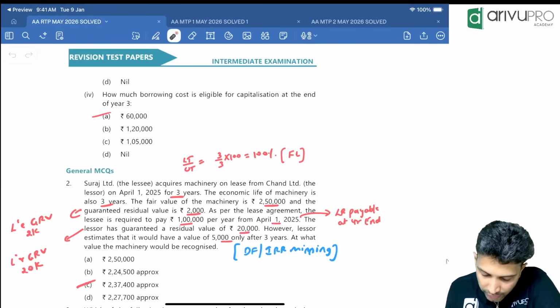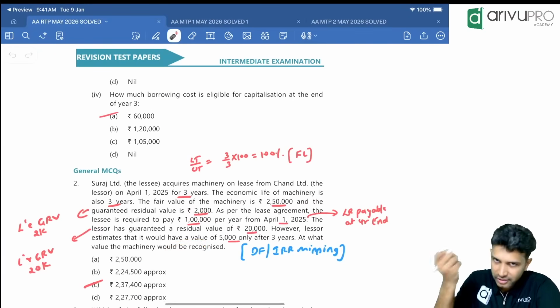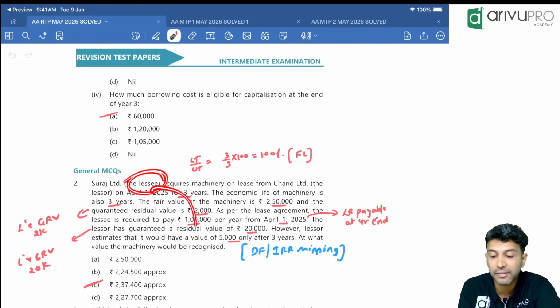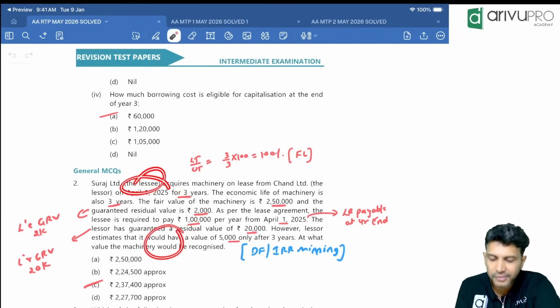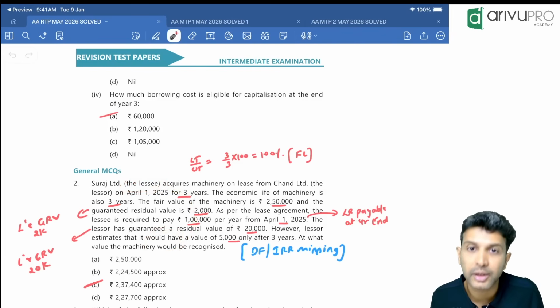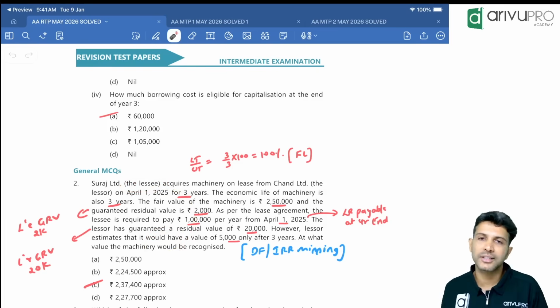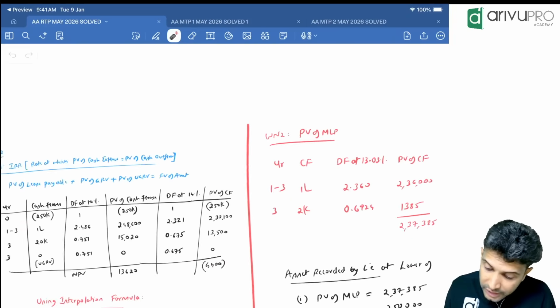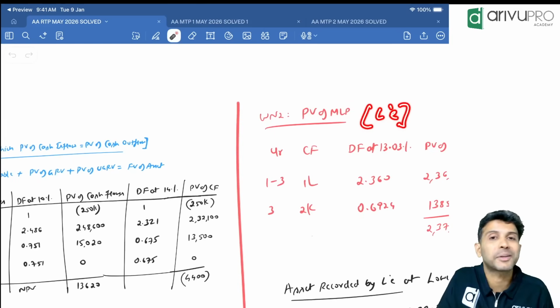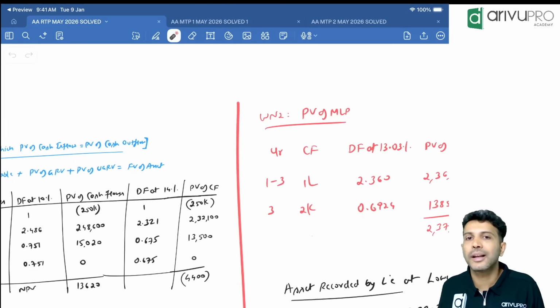They said at what value machinery will be recognized. Since it's a finance lease, lessee will have to recognize the asset. At what value? Present value of minimum lease payment or fair value of the asset, whichever is lower. Now we are doing the calculations from the lessee angle. Don't forget that.